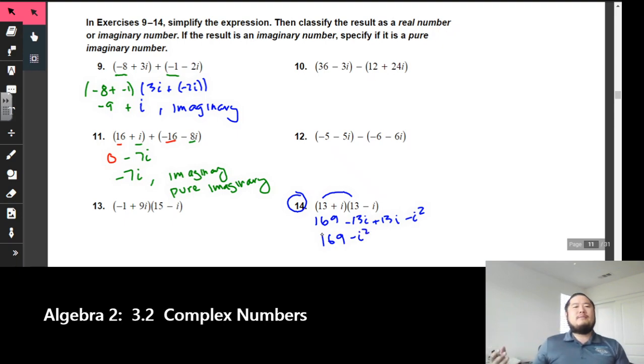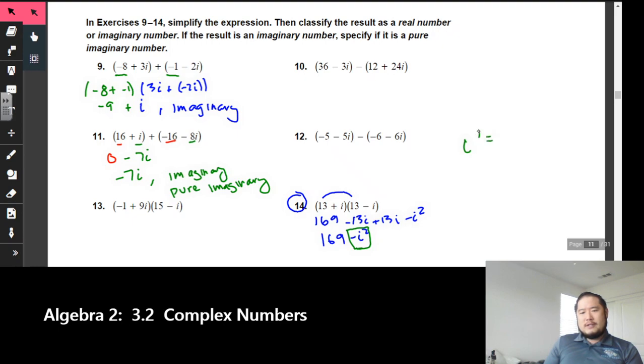So you think you're done, right? But we're actually not. If you remember, we talked about when we have i to the first, i to the second, i to the third, i to the fourth, what do things equal? And so you have to take that into consideration now into these problems. They have that one little extra thing that you have to remember, because things aren't hard enough as is, right?